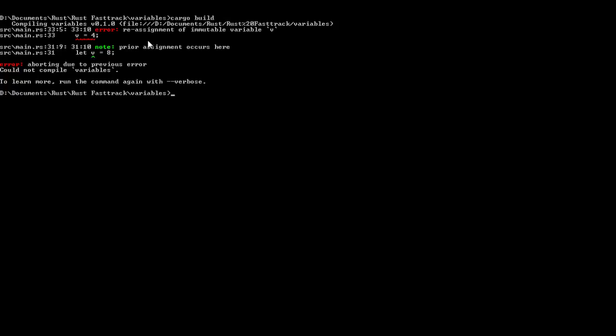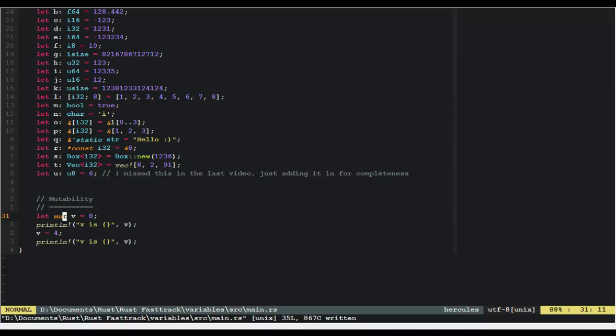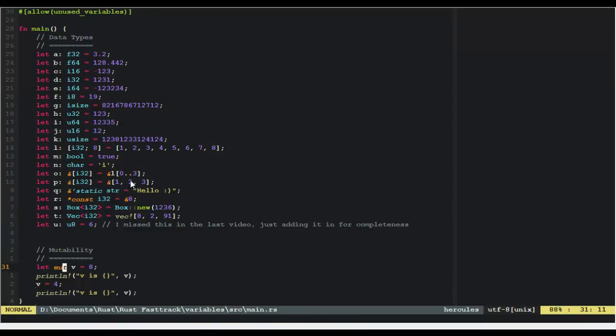There we go. Reassignment of immutable variable v. So v was assigned here with let v equals 8, and then we tried to change it to 4. So you can't do that in Rust. If you want to ever change something, then you have to mark it as mutable. And this is something I really like, because the majority of the time you'd be surprised your variables don't actually need to be mutable. And so making immutable the default and making mutability explicit, I really like as a feature.